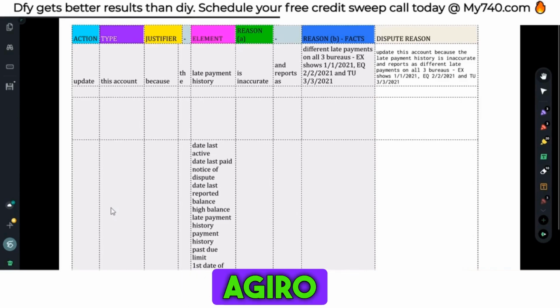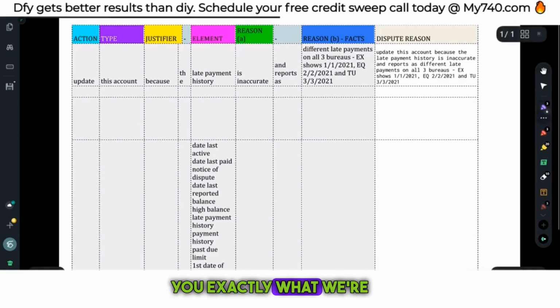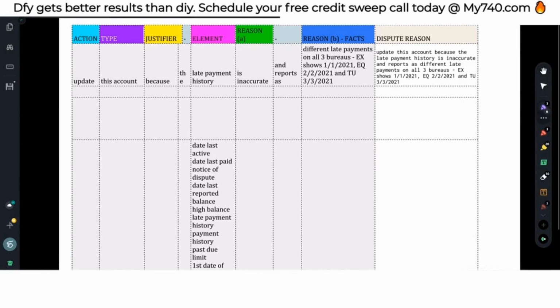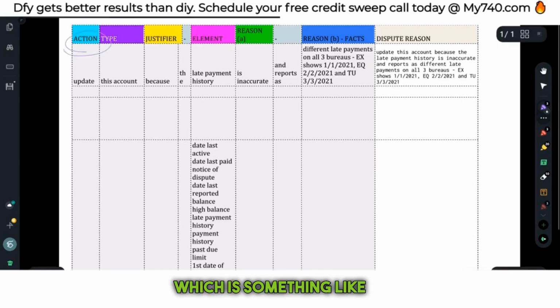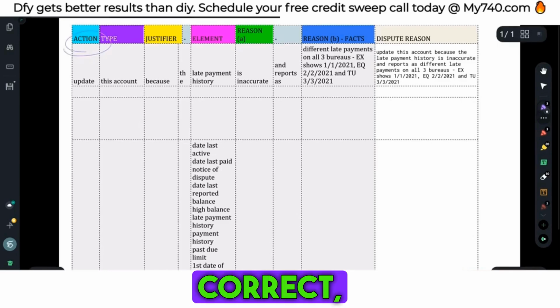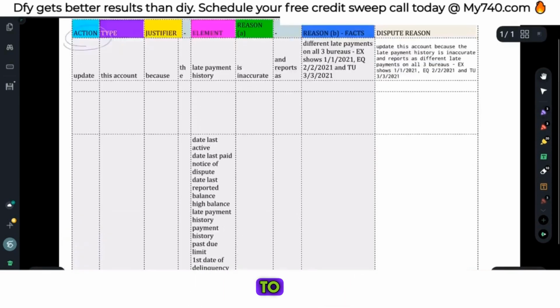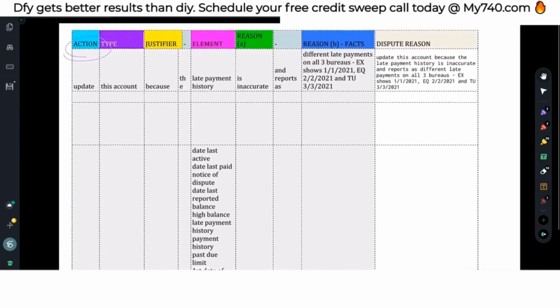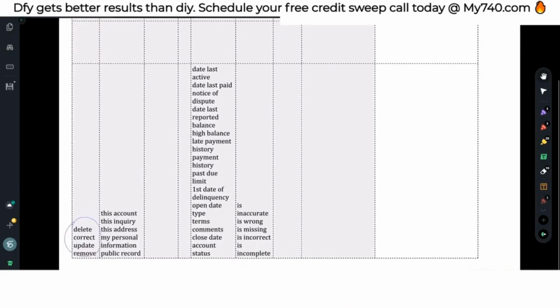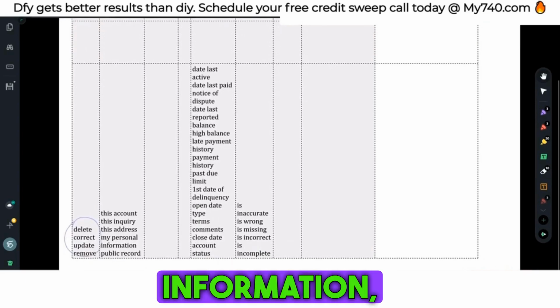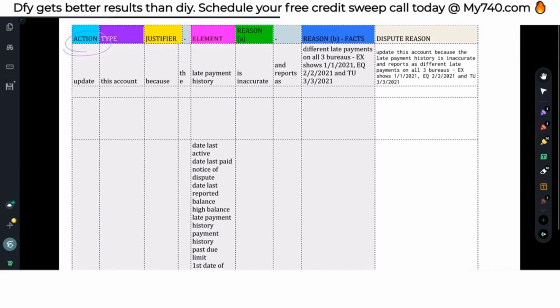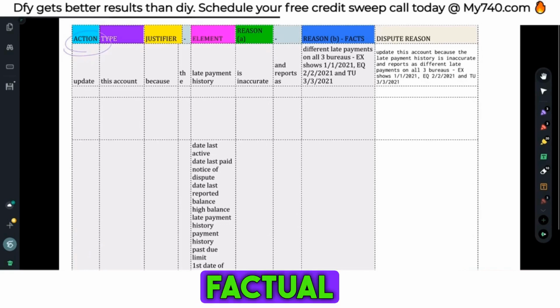We're going to break down the Agero formula, and I'm going to show you exactly what we're looking for. We have the action. We're taking the action, which is something like update, correct, remove, and now we need to tell them what it is that we are requesting, right? This account, this inquiry, address, personal information, public record. Justifier is the word because you don't want to just tell them what you want. You need to tell them why.